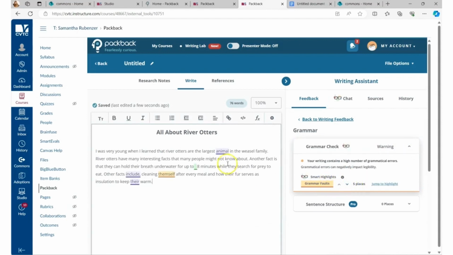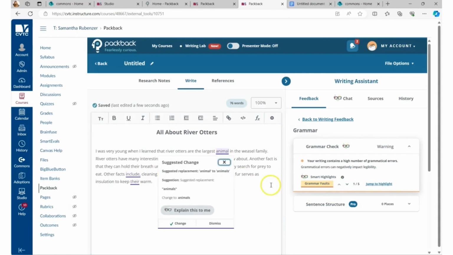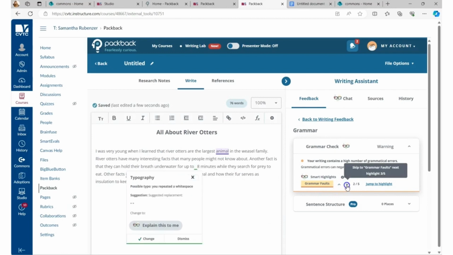So there's 5 places all highlighted here, and it will give them feedback on what one needs to be fixed and why. So let's just click on this green one. So for this one, it says it's a possible typo and that we repeated the white space. So there's a suggestion here that says that they can change it, and if they are comfortable with the suggestion, the student can just click change and it will automatically change it for them.